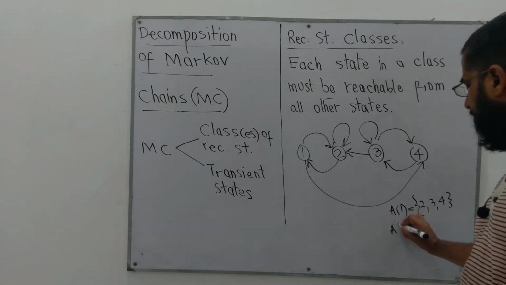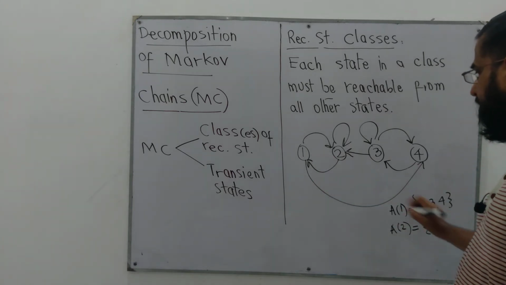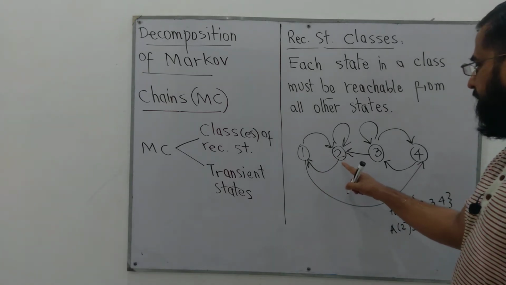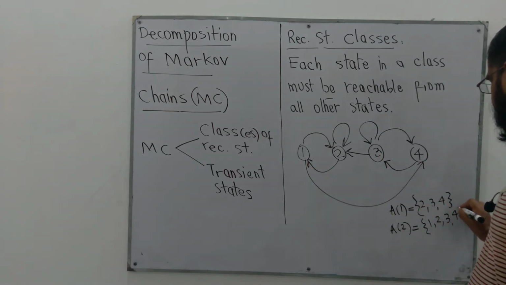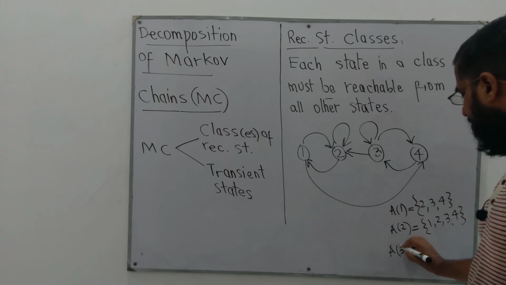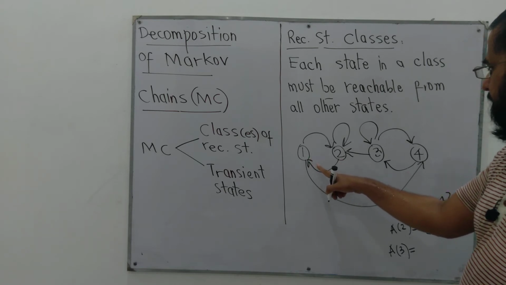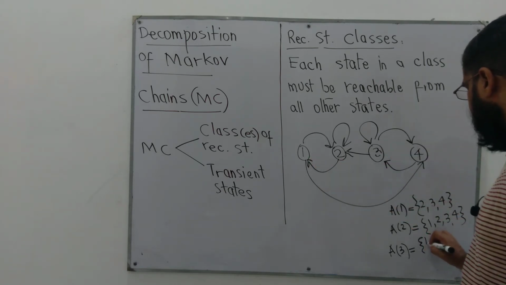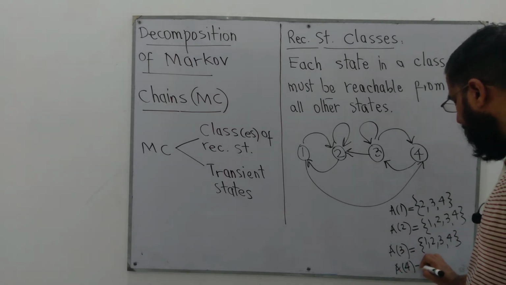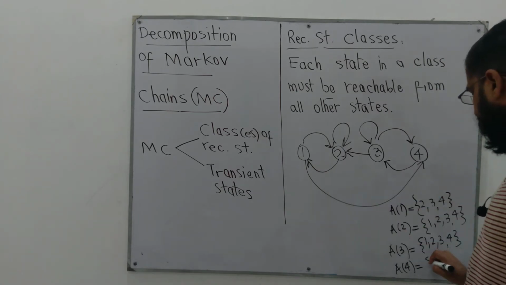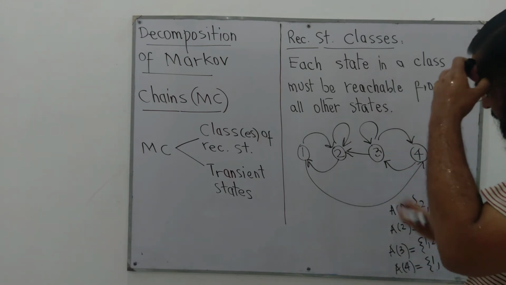Let's see what are the reachable states from 2. From 2 we can access 1, 2 itself, 4 and 3. So from 3 we can access 2, 1 and 4 and 3 itself, 1, 2, 3, 4. And from 4 we can access 1 and then 2 and 3.